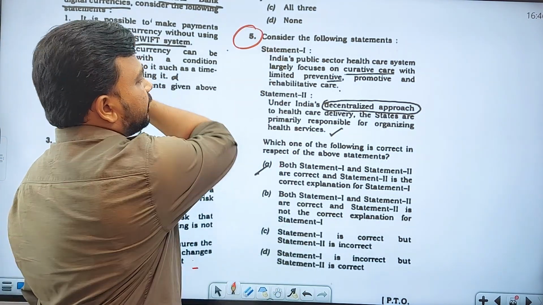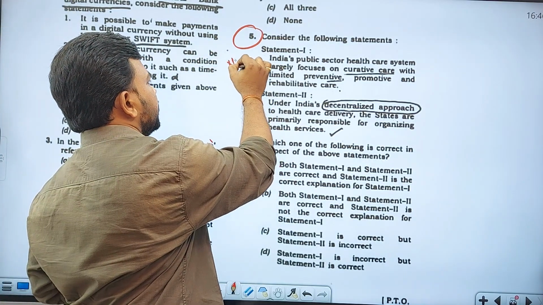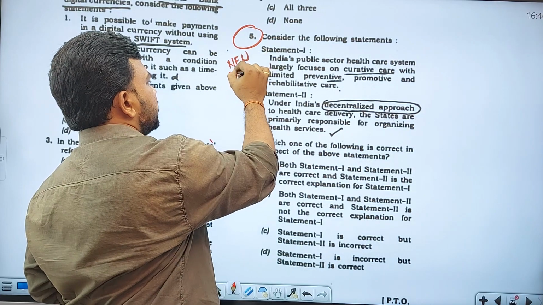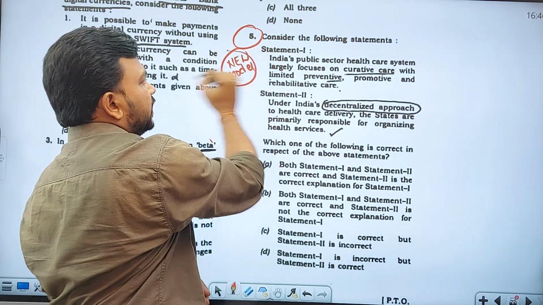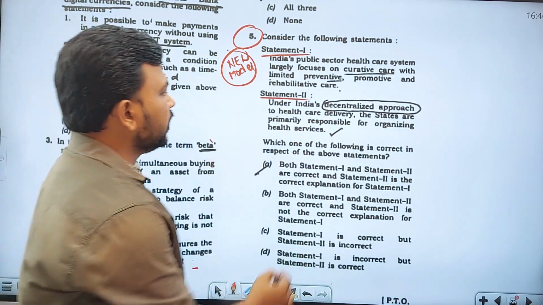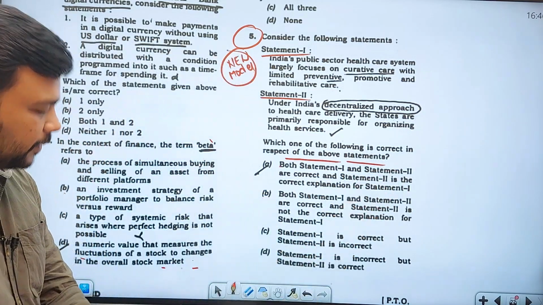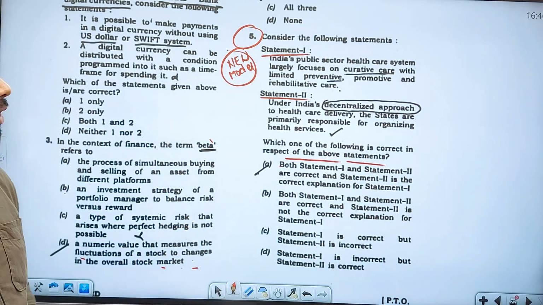So consider the following statements. This is a new model of asking the question in the UPSC, right? These are the questions brought under the new model. In this new model, he has given two statements and he is asking which of the following is correct with respect to the above statements.